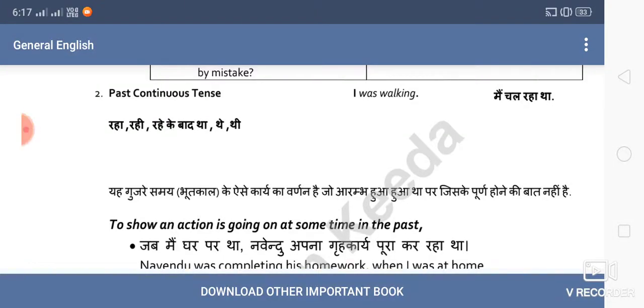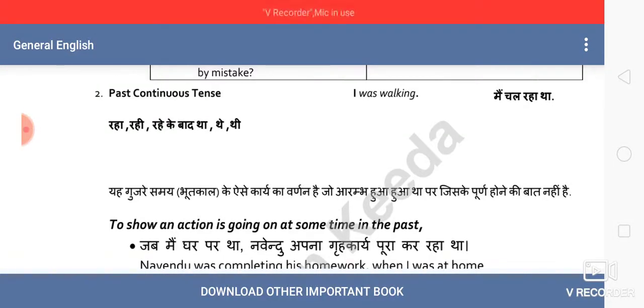Hello students, in today's sequence we'll continue with past continuous tense or past progressive tense. In the previous video we have done till past indefinite tense. So we'll understand today the structure and the rules in past progressive tense.